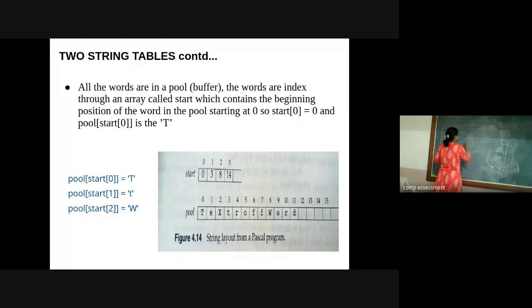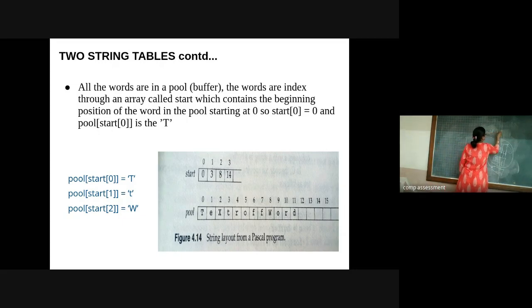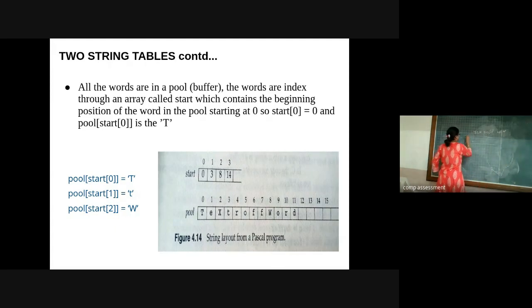So we have three words. What are those words? Text, then prod, and word. Whatever the word is, it is going to have a character array.